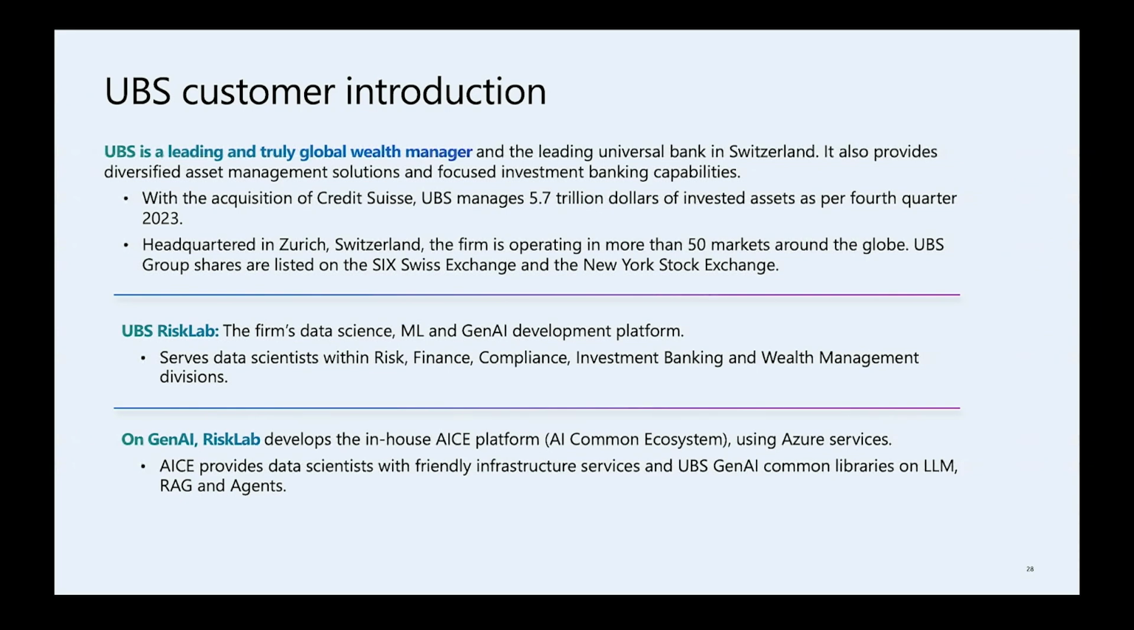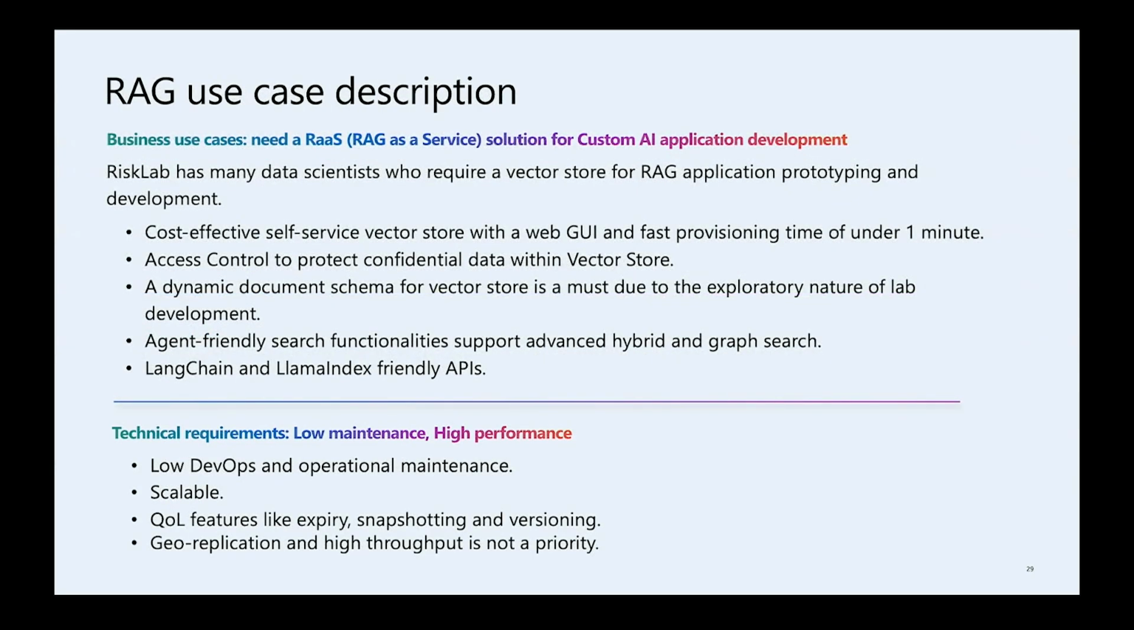So what are the requirements of UBS on RAG? The business use case is that we need to have RAG as a service to build custom AI solutions. Risk Lab has 1,500 users. You can see here many of them want to do RAG in 2024. So building a dedicated vector store for every single use case is just not scalable, right?